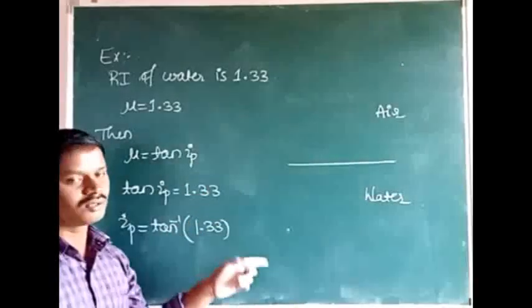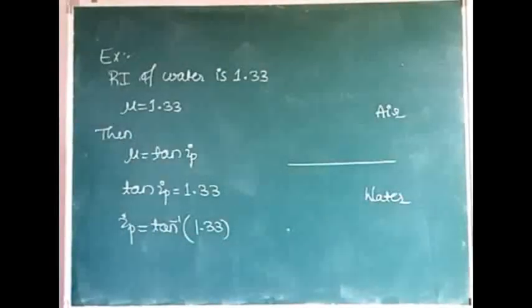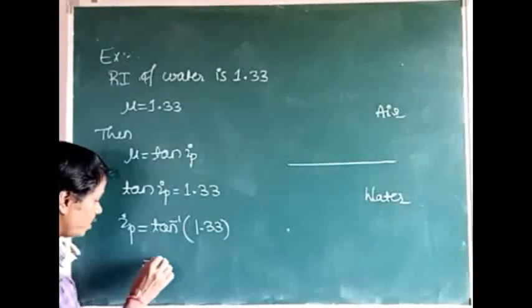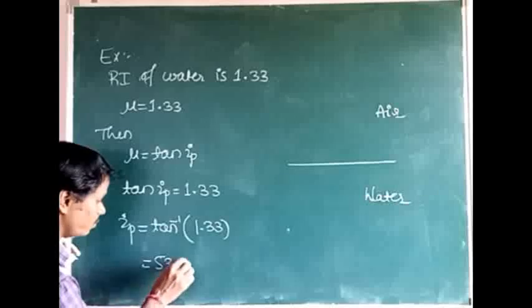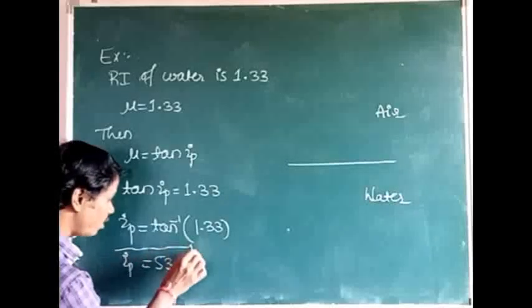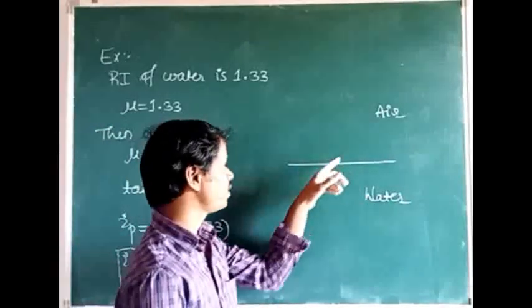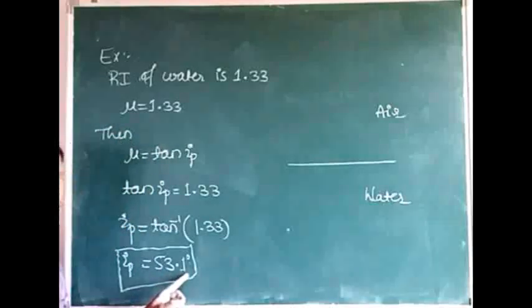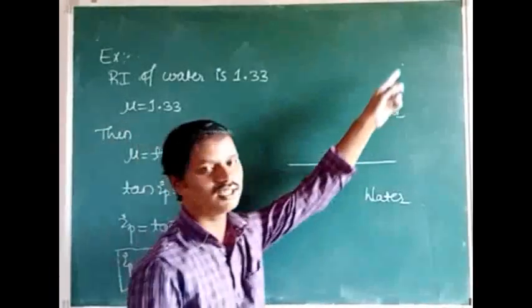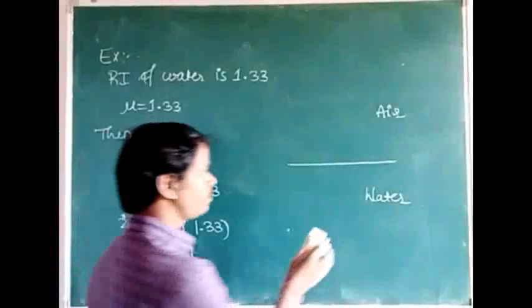But here it is greater than 1, so its value by using the log book is about 53.1 degrees. So if we incident ordinary or unpolarized light on the water and air interface at an angle of 53.1 degrees, then the reflected light is completely plane polarized.